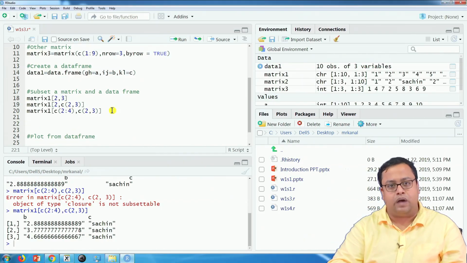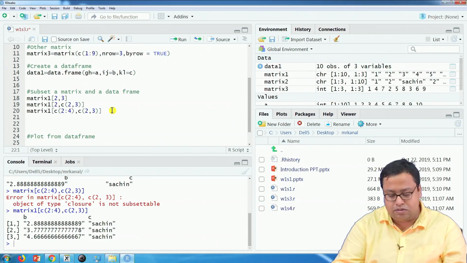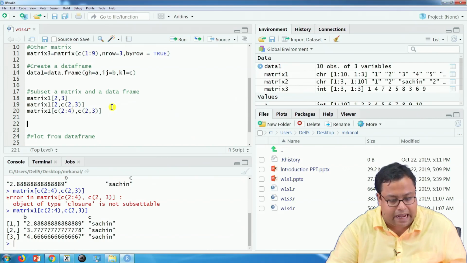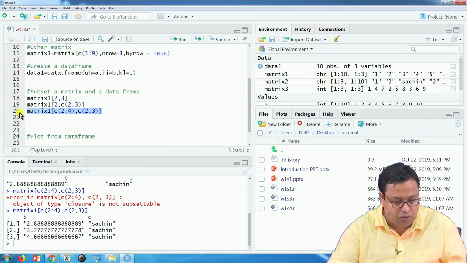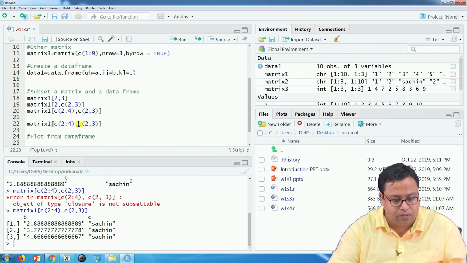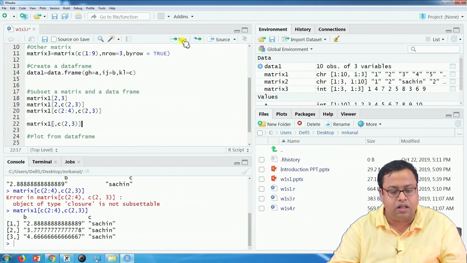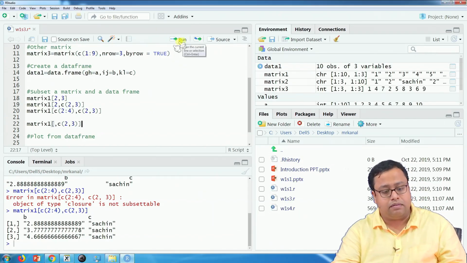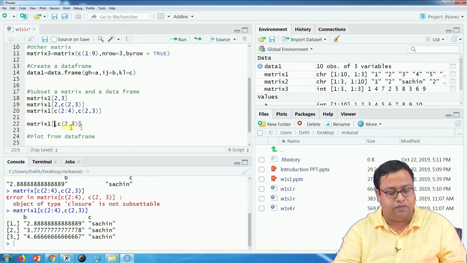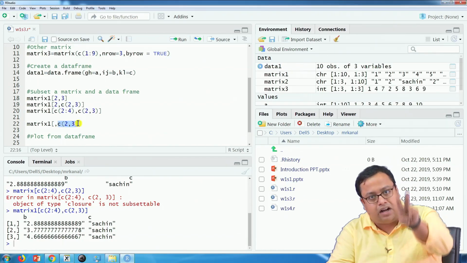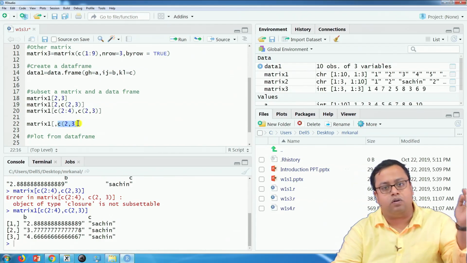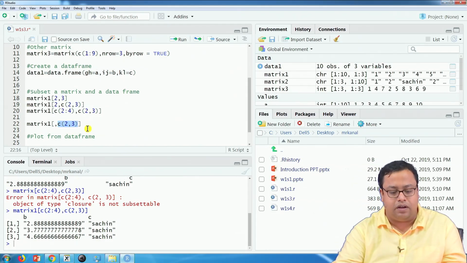Sometimes you may want to have all the rows, second column and third column, all the rows. To do that, you write nothing before the comma. Nothing before the comma means all the rows. So, I have written a comma here, nothing before the comma, and after the comma 2 and 3, that means second and third column, but nothing before the comma means all the rows.